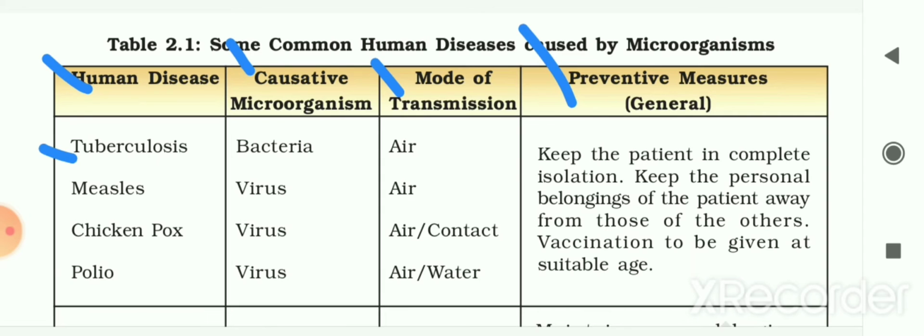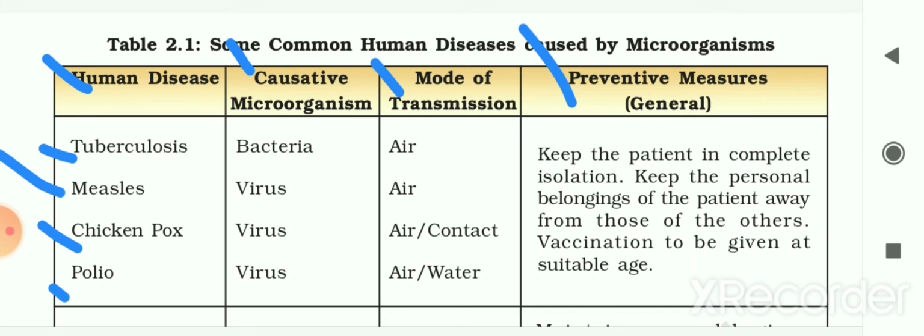The first is tuberculosis. It is caused due to bacteria, and this bacteria spreads through the air. And the next disease is measles. It is caused due to a virus, and again it is spread through the air. The next disease is chicken pox. It is also caused by viruses and it spreads due to air and physical contact.